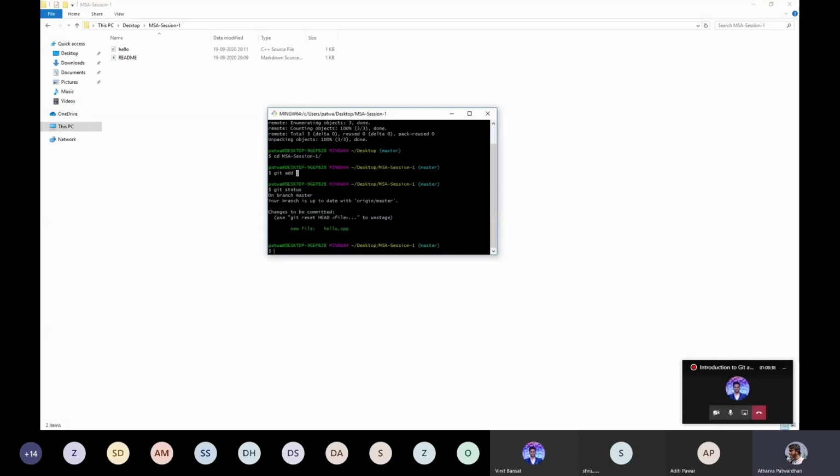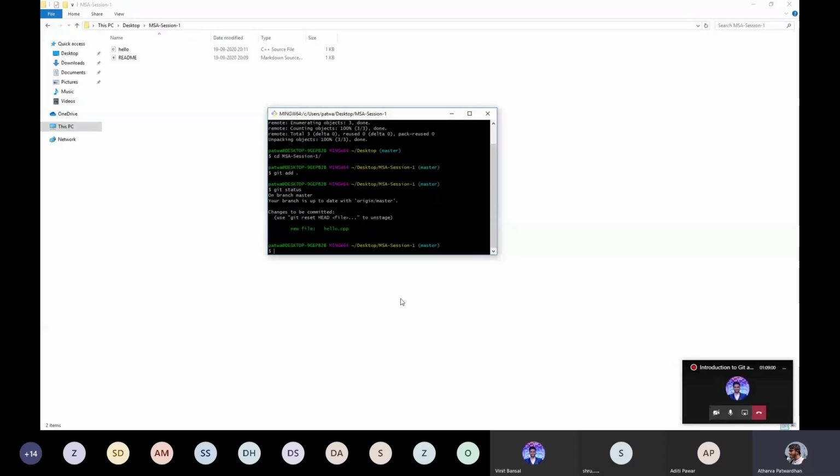Okay, so what I did here, git add space dot. This dot means add all the files in the current active directory. So if there were multiple files, say hello1, hello2, hello up to n, this command would have added all the files to the staging area.